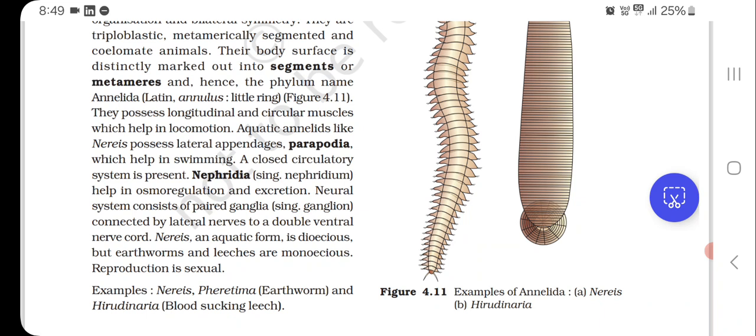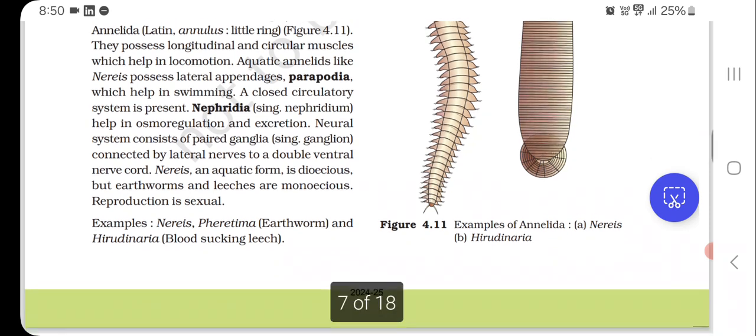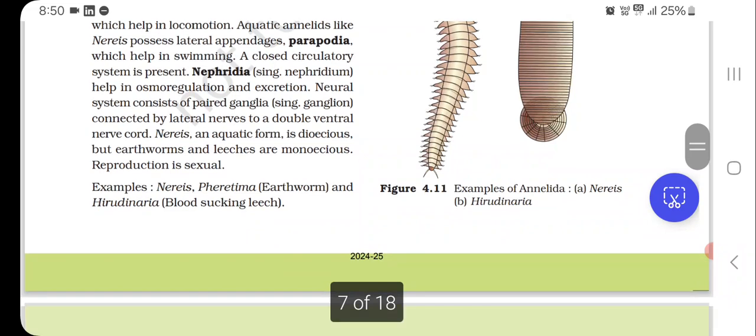Aquatic annelids like Nereis possess lateral appendages, parapodia, which help in swimming. A closed circulatory system is present. Nephridia, singular nephridium, help in osmoregulation and excretion. Neural system consists of paired ganglia, singular ganglion, connected by lateral nerves to a double ventral nerve cord.